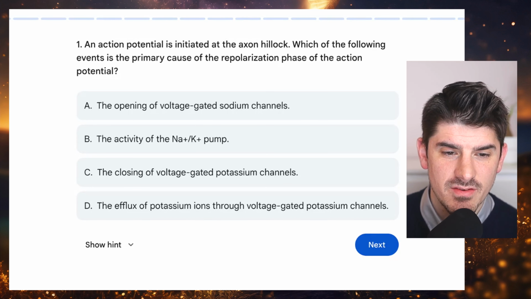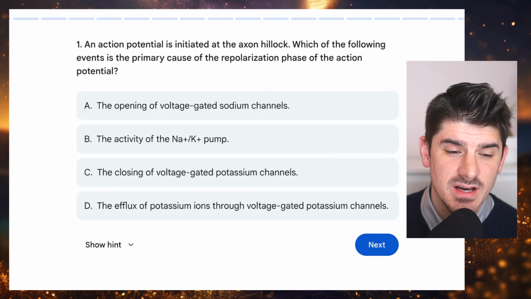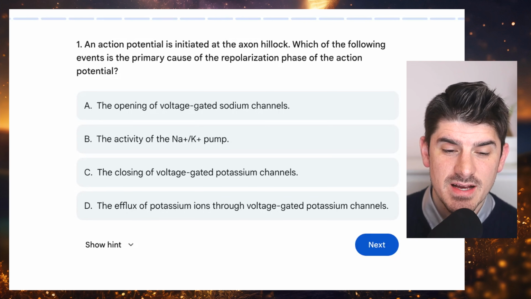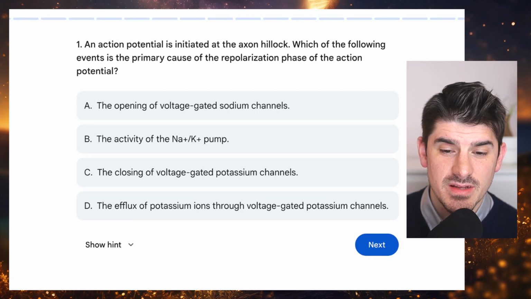A, the opening of voltage-gated sodium channels. B, the activity of the sodium-potassium pump. C, the closing of voltage-gated potassium channels. Or D, the efflux of potassium ions through voltage-gated potassium channels.